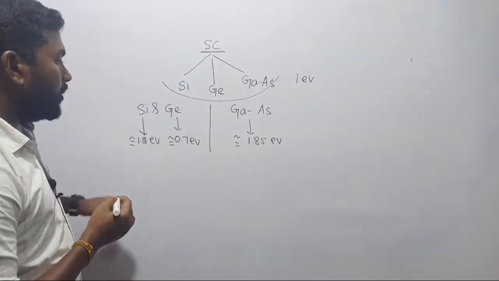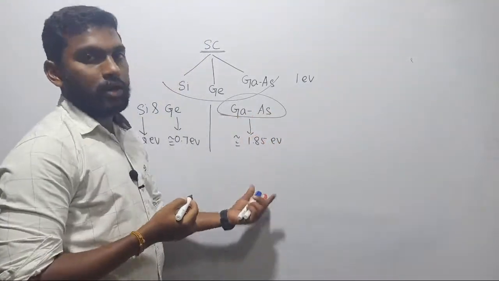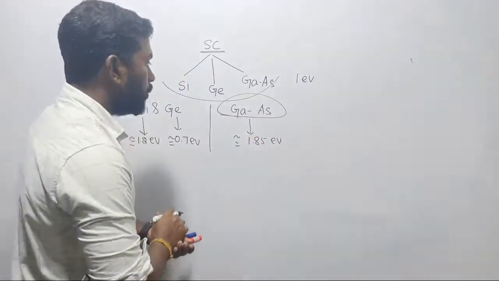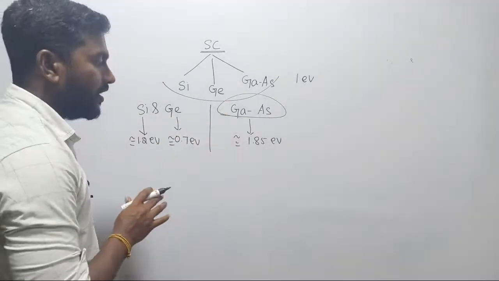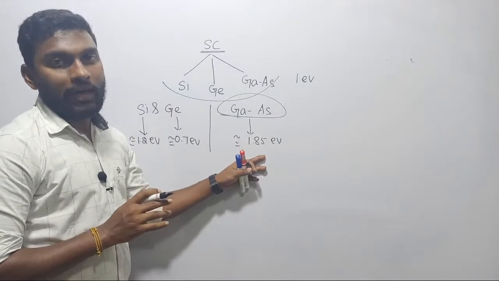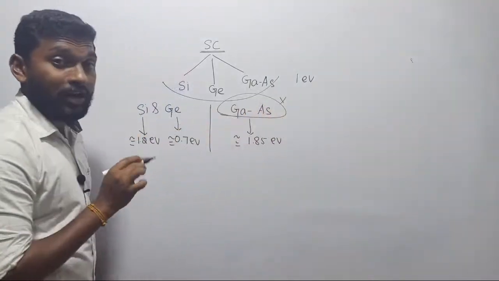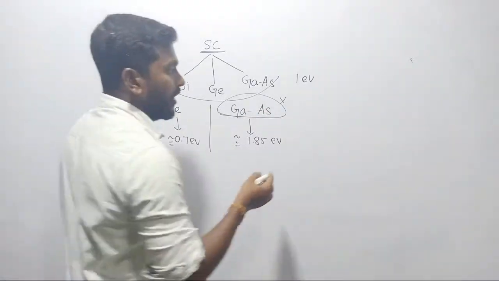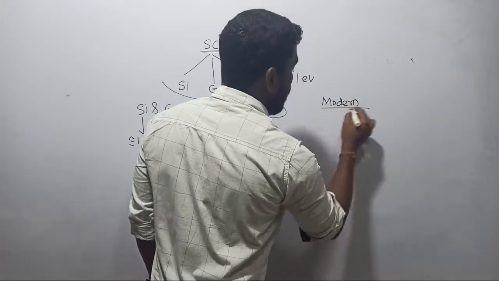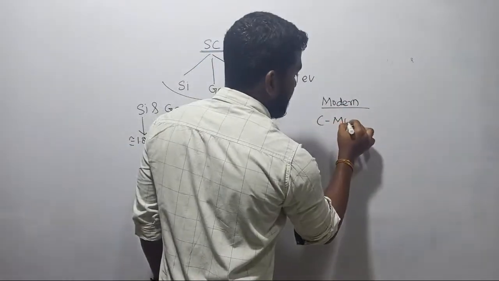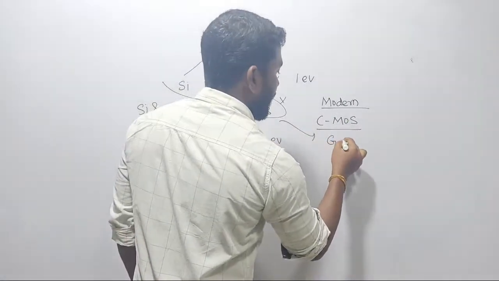So when we compare these three materials, gallium arsenide usually requires more electron volts to create the free electrons. So priority will not be given to gallium arsenide because of this requirement of high electron volts to create the free electrons, right? So we are not giving priority in the case of analog electronic switches. But in our modern technology, modern means CMOS technology, right? In CMOS, priority will always be given to gallium arsenide.